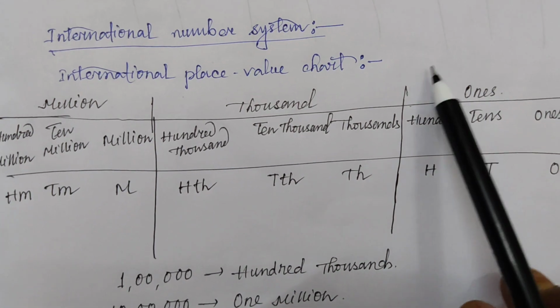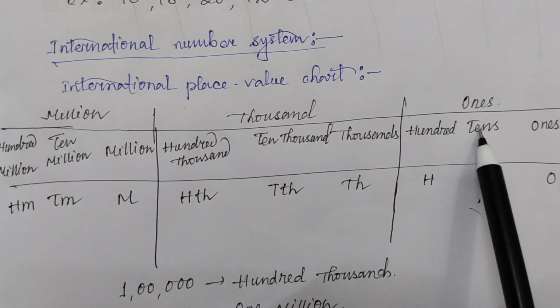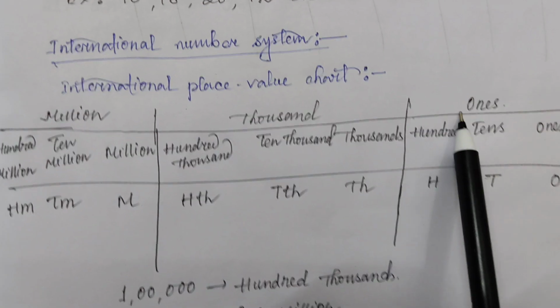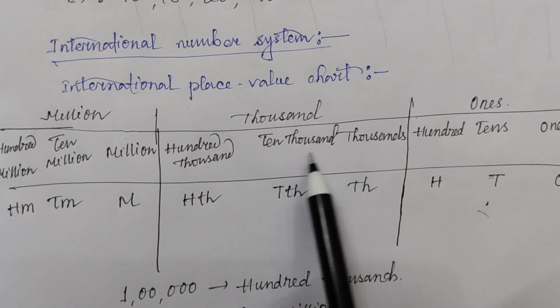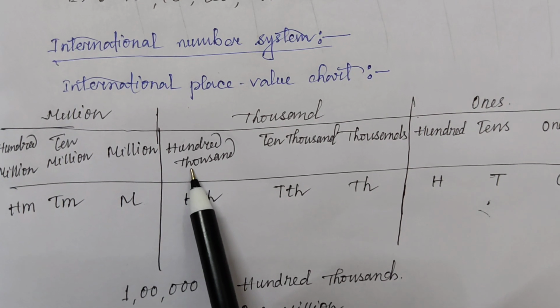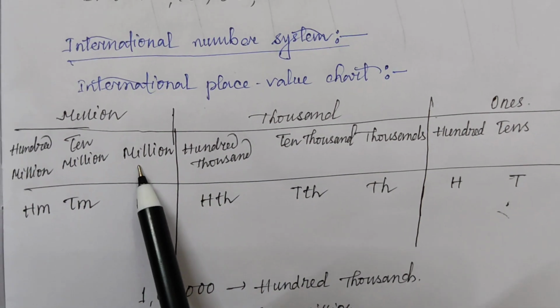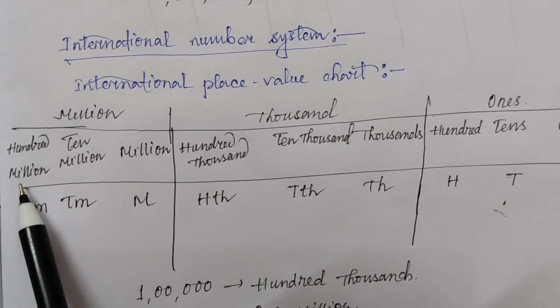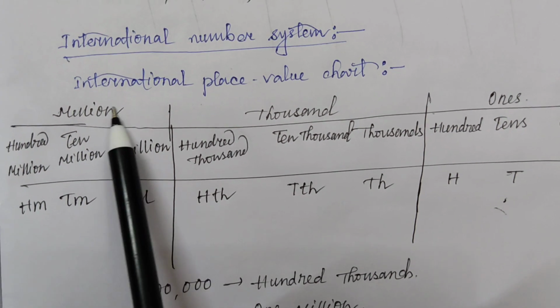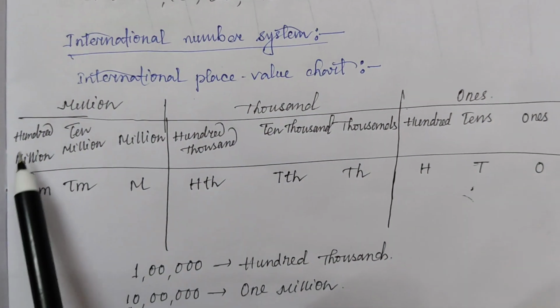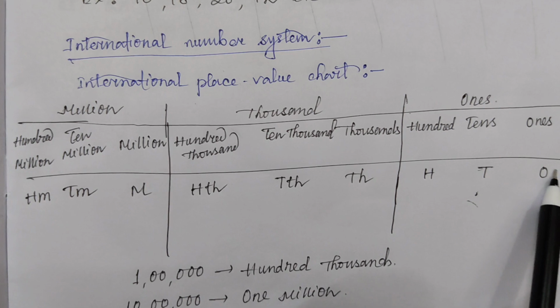Now you can see the groups. This 1, tens, 100 is the ones group. 1000, 10,000, 100,000 is the thousand group. Million, 10 million, 100 million is the million group. So this is the international place value chart.